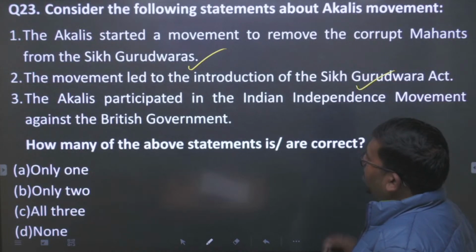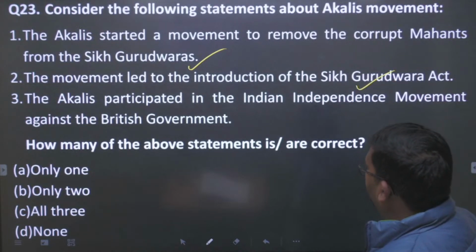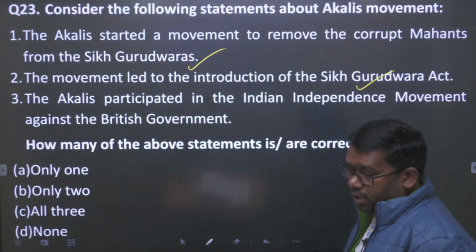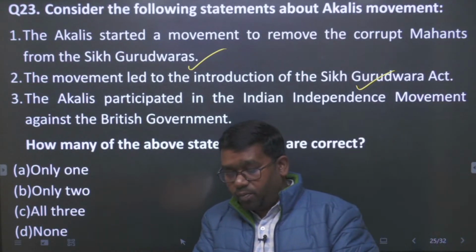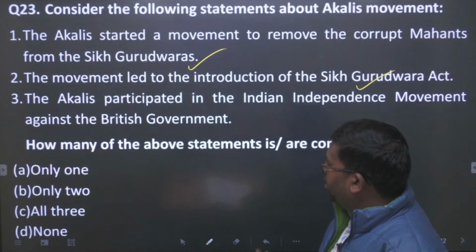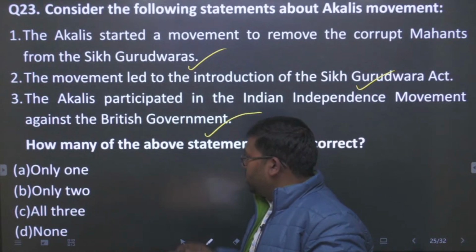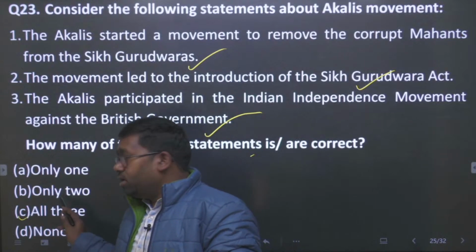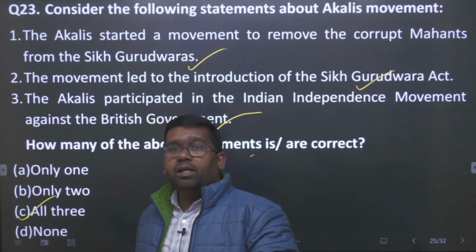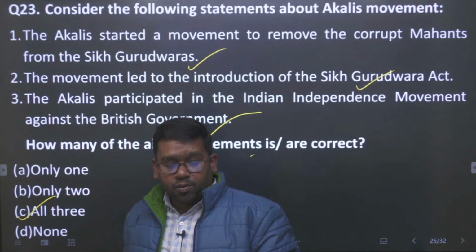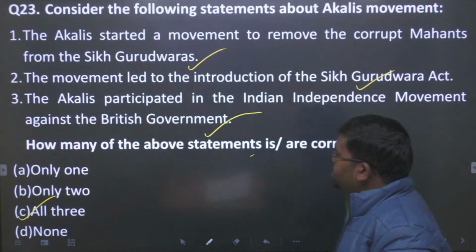It is also true. Akalis participated in the Indian independence movement against the British government. So this is also true. So the answer will be C. All three statements related to the Akali Dal are true.